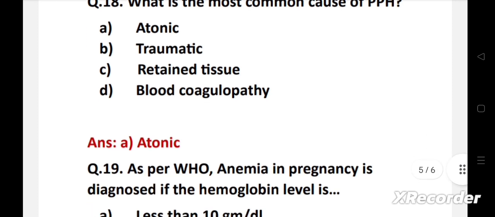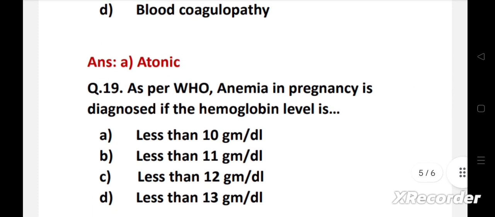Next question. As per WHO, anemia in pregnancy is diagnosed if the hemoglobin level is option A, less than 10 gram per dl, B, less than 11 gram per dl, C, less than 12 gram per dl, D, less than 13 gram per dl.